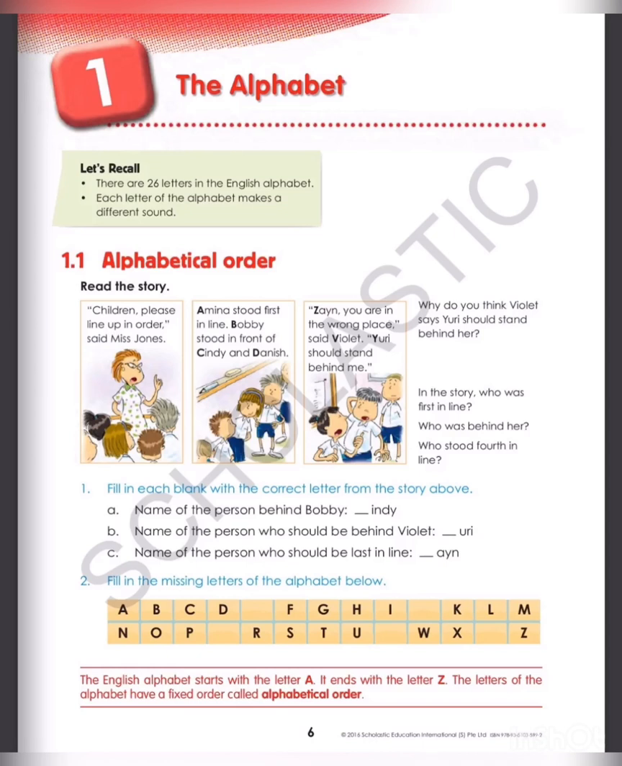Now question number 2. Fill in the missing letters of the alphabet below. I hope all the students know the full A, B, C, D, A to Z. So you have to write the missing letters. A, B, C, D, afterwards E will come. F, G, H, I, J, K, L, M, N, O, P, Q, R, S, T, U, V, W, X, Y, Z. So the English alphabet starts with the letter A and ends with the letter Z.